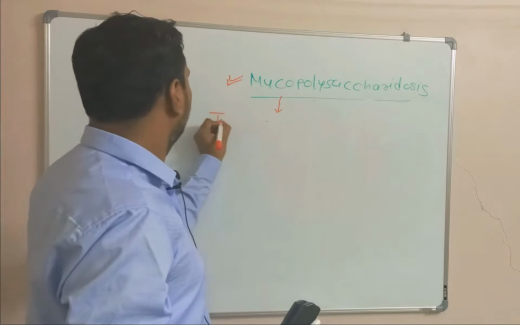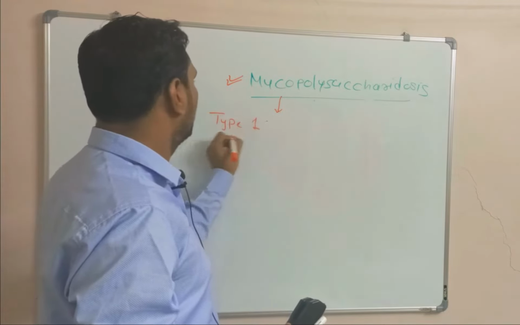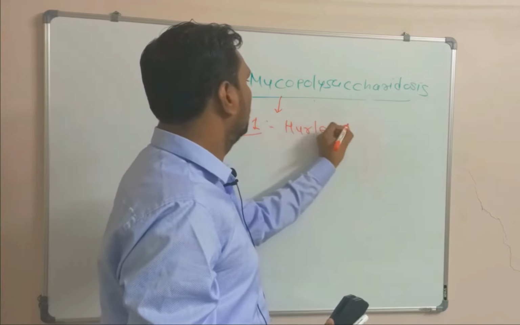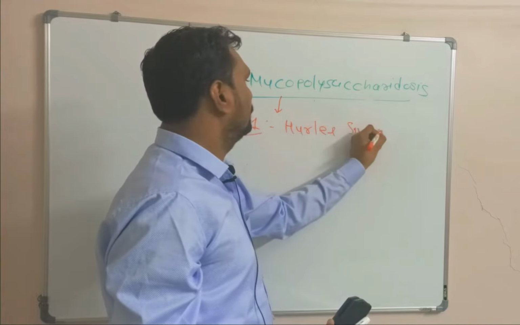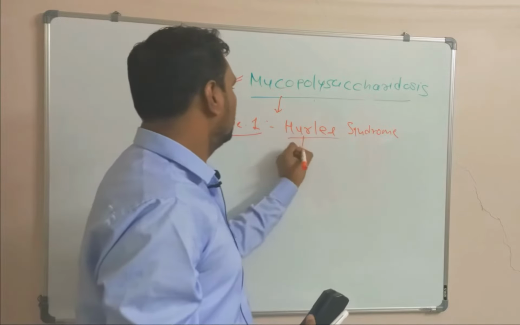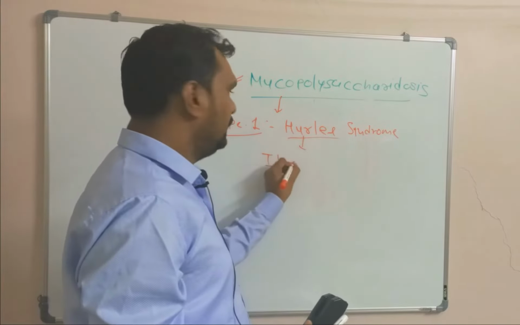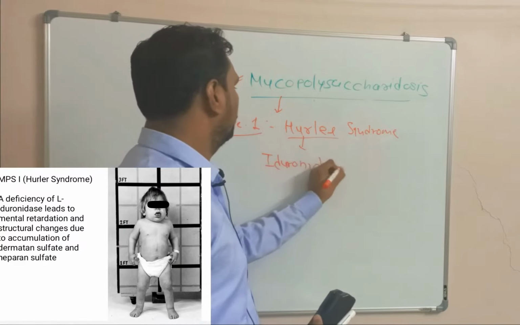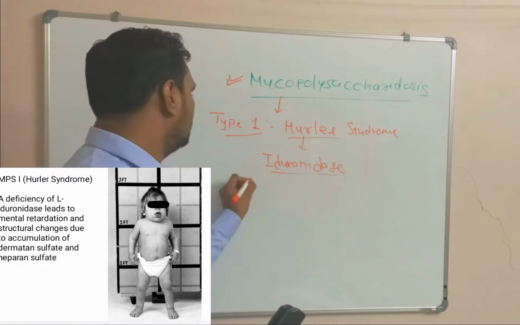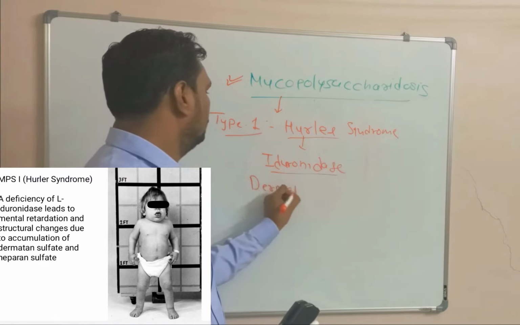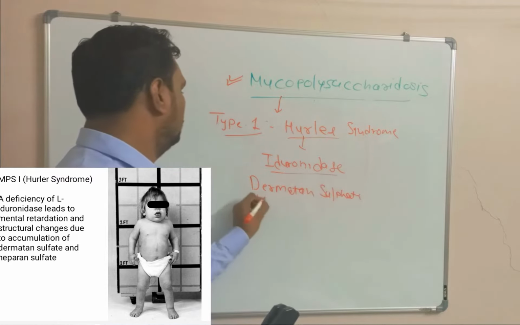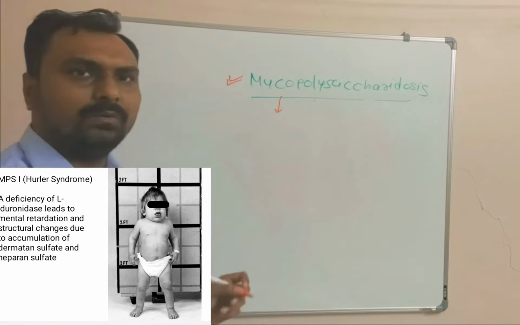So type 1 mucopolysaccharidosis is Hurler syndrome or Hurler disease. In Hurler syndrome, the defective enzyme is iduronidase. Defect in this enzyme leads to accumulation of dermatan sulfate and heparan sulfate.